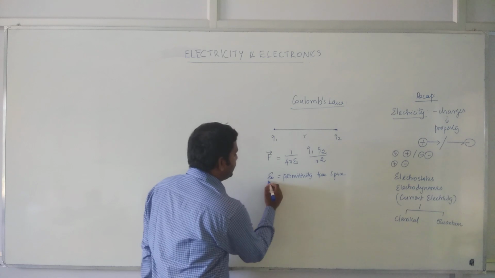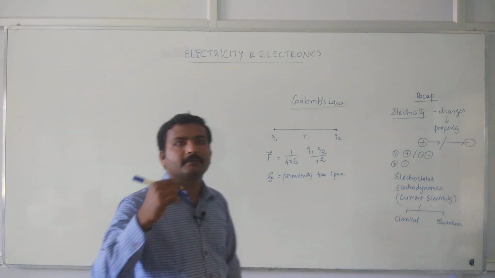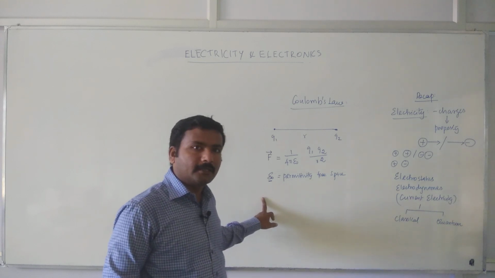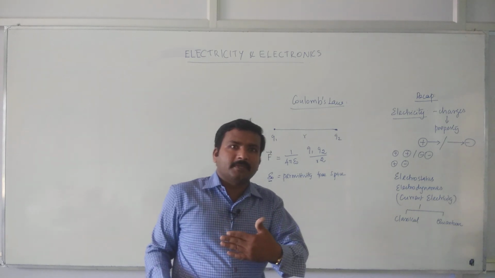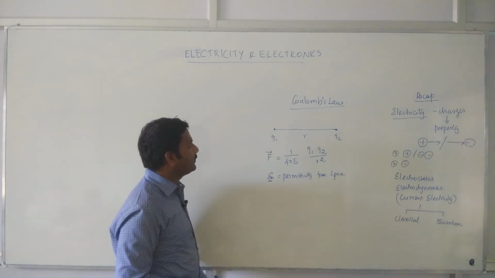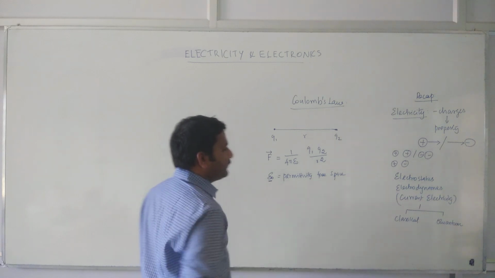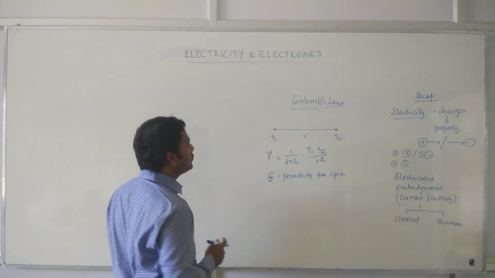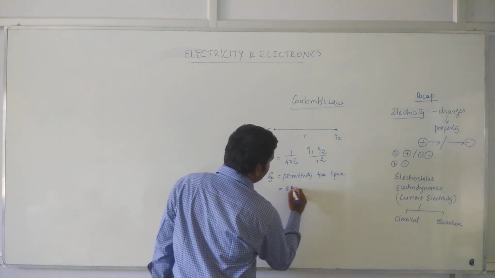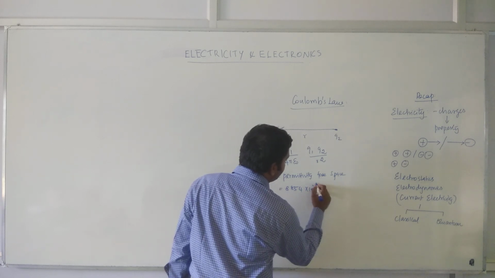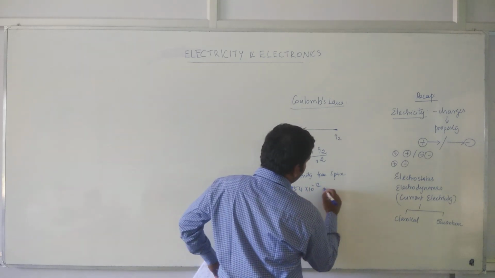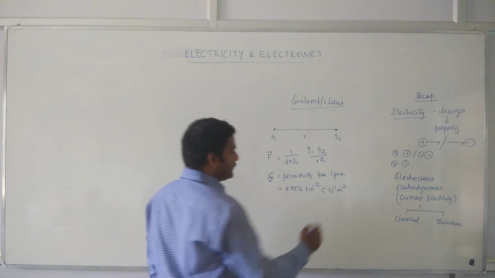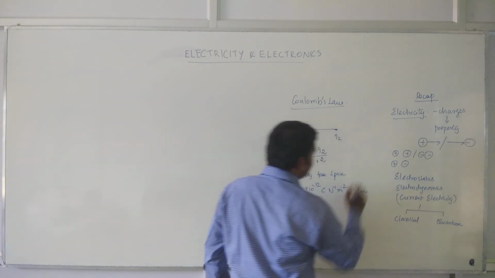For vacuum, we denote epsilon naught. If we calculate the permittivity of the air, then it is said to be epsilon r. In that way, you can define the permittivity for different mediums. The value will be different. The permittivity of the free space and the permittivity of the air will be more or less equal. This is all about Coulomb's law, and it has the value 8.854 into 10 power minus 12 Coulomb Newton inverse meter power minus 2, or you can say that Farad per meter is the unit.